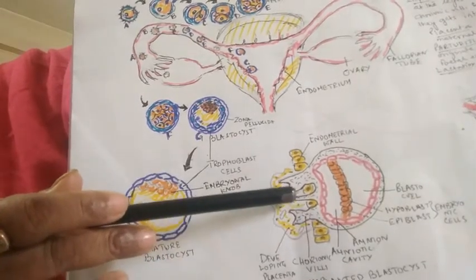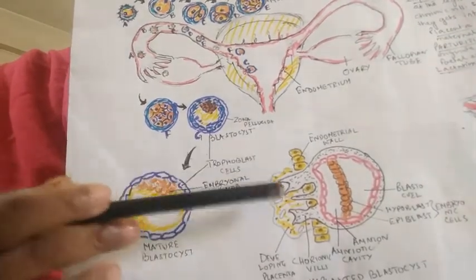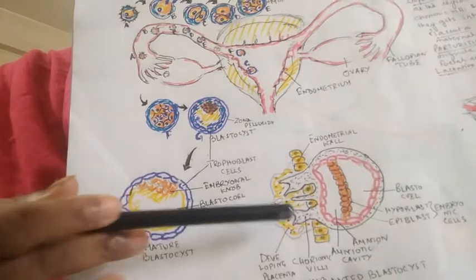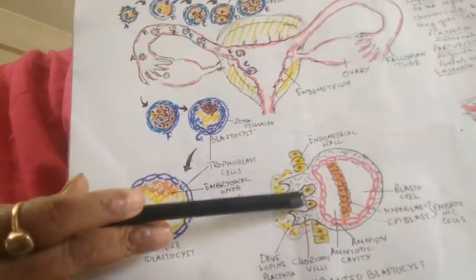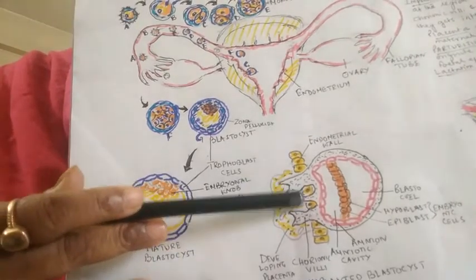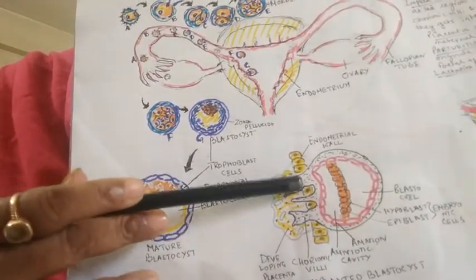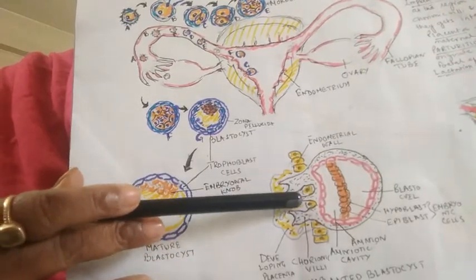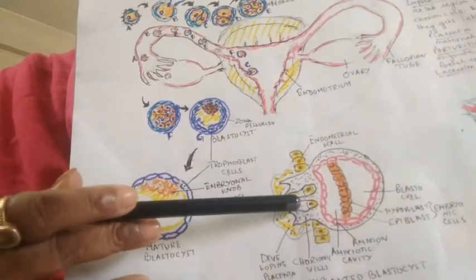Relaxin is produced both by the corpus luteum and the placenta. The placenta also produces hormones which are normally produced elsewhere too, that is progesterone, estrogen, etc. So the placenta produces lots of hormones, so it acts as an endocrine gland.